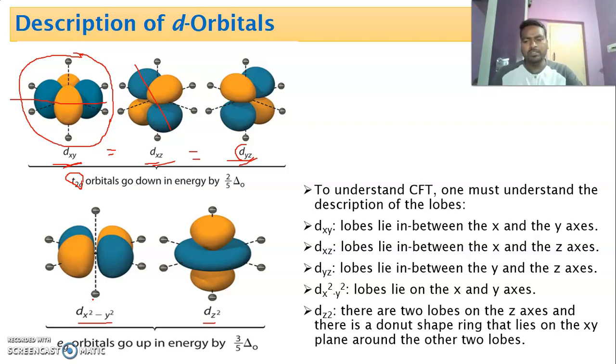And when we come to dx square minus y square and dz square: in the case of dx square minus y square, the lobes lie on the x and y axes. In the case of dz square, there are 2 lobes present on the z axis, and the shape has a ring lying on the xy plane around the 2 lobes. So this is the shape of dz square. Based on the shape and location, they are given their names. Totally there are 5 d orbitals. Here you must know the eg and t2g configuration.